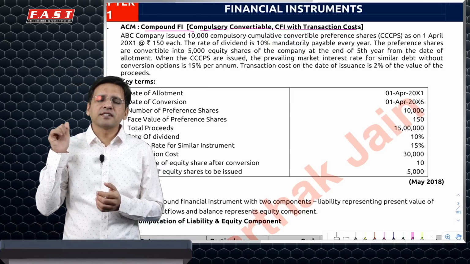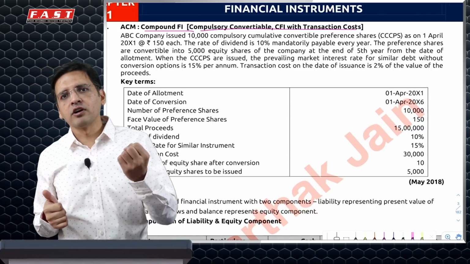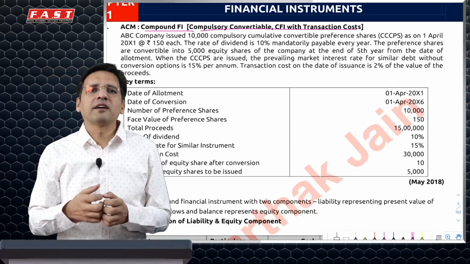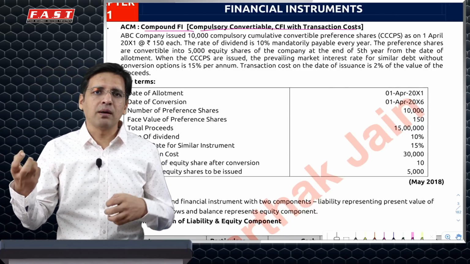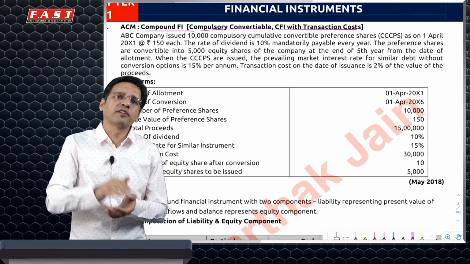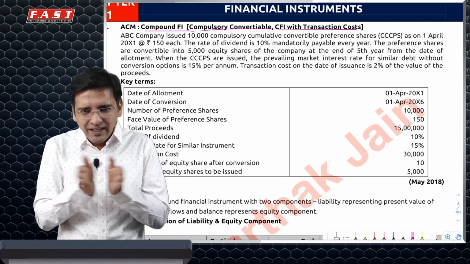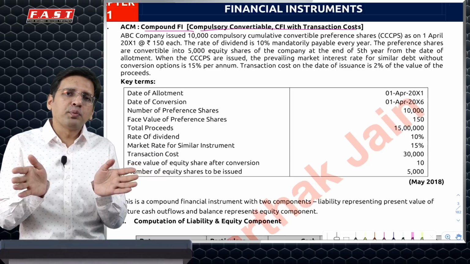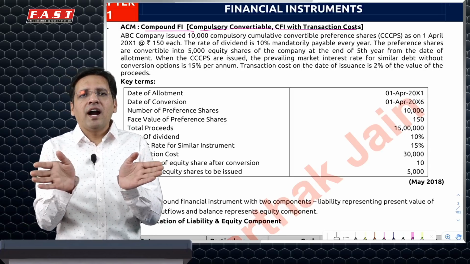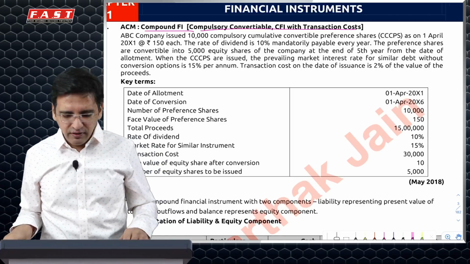As the name suggests, it's a question about compound financial instrument, which means there is a convertible instrument with some mandatory interest. The interest portion will be your liability portion and the principal portion will be your equity portion. On top of it, there are some transaction costs. Conceptually, those transaction costs need to be split between the equity component and the liability component in proportion of their initial recognition values.